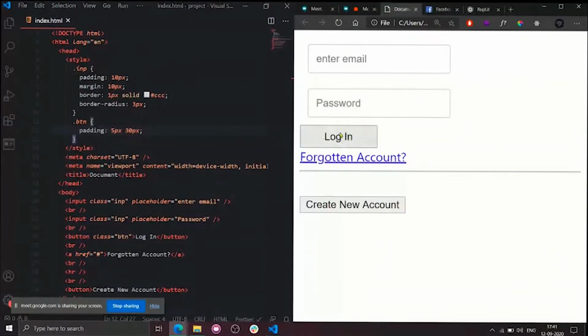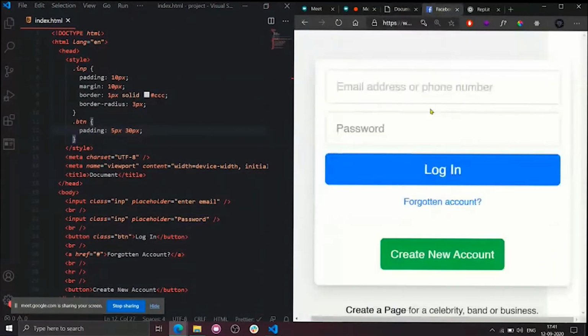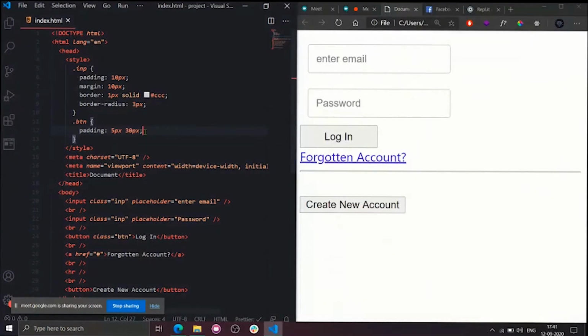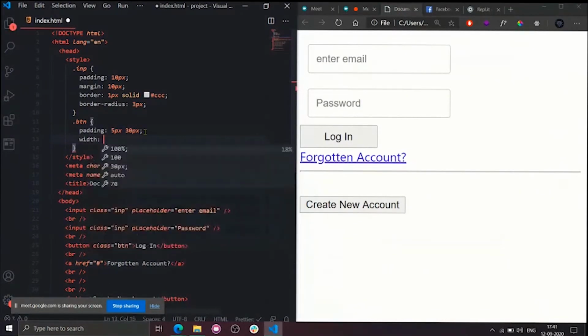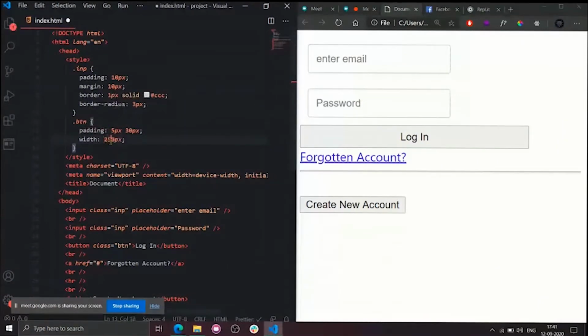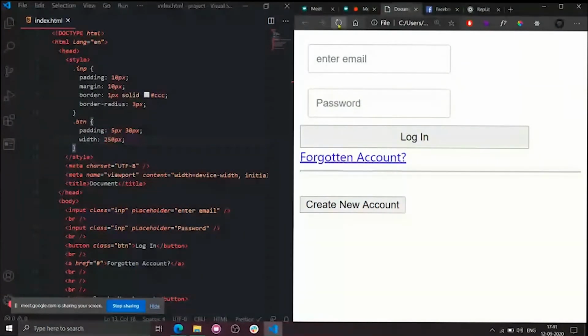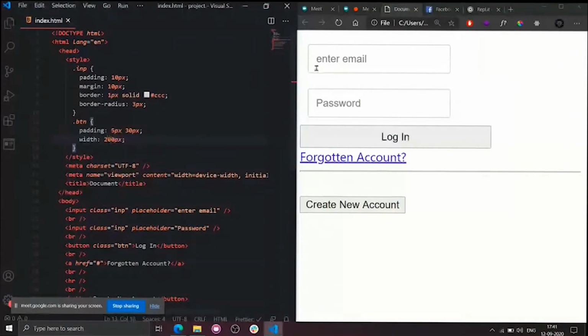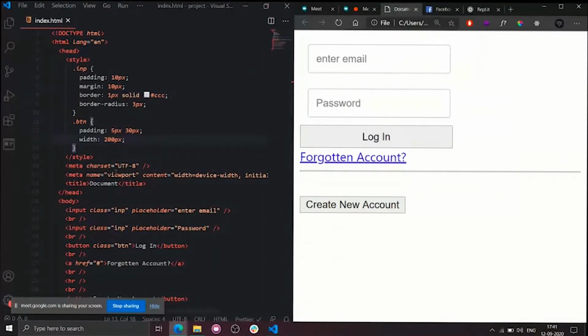Okay, looks good. But what I need to do is, as you can also see, the button has the same width as the input tags. Clear? The input tag starts from here and ends here, and the button also I need to enlarge to the input size. So now what I will do is increase its width. So width equal to 300 pixels. Now what will happen? So the button is somewhat large, I guess. So I will decrease it to 250. Okay, still higher. So I will do it 200. Okay, it's somewhat good right now. So let's settle with 200.